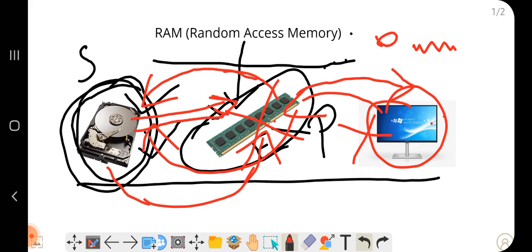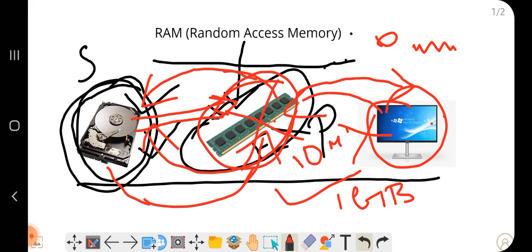Then why do we say that if the memory capacity of the RAM is high, the speed of the computer or the mobile phone will be high? Suppose the RAM is 10 MB, or we have a RAM of 1 GB. If we are giving more work simultaneously, for example playing a game of 1 GB, this RAM is occupied by that one game itself. We cannot do other tasks in the RAM.